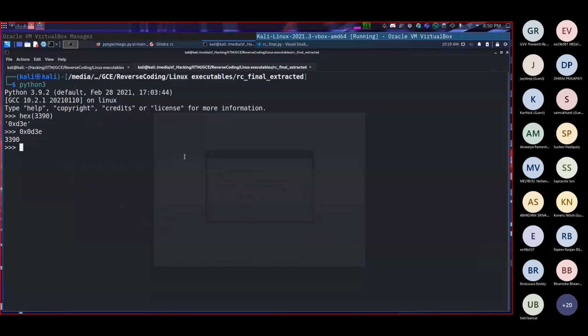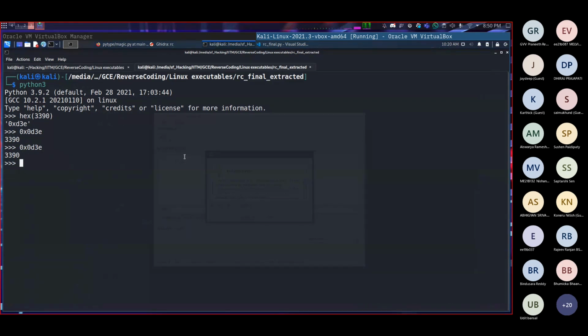So 0x0D3E will be written as 3E 0D in the assembly code, is it? 0x is just a specifier for hexadecimal, right? Yeah, 0D3E will be written 3E 0D.